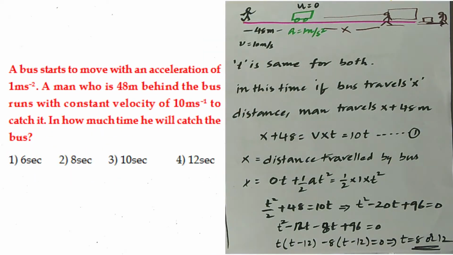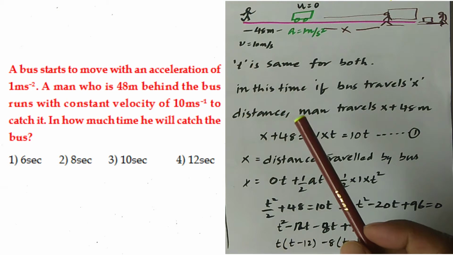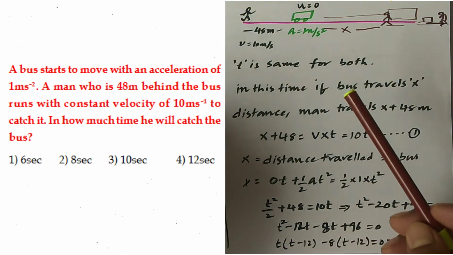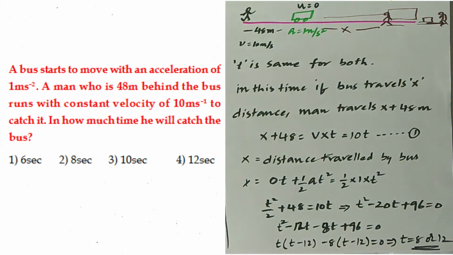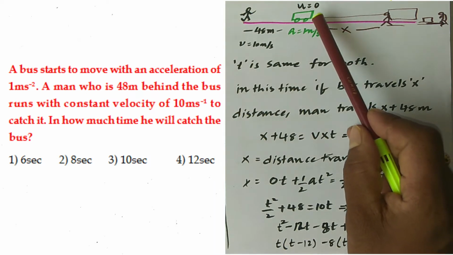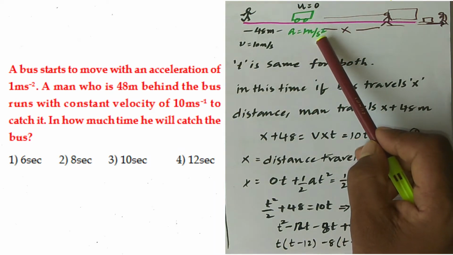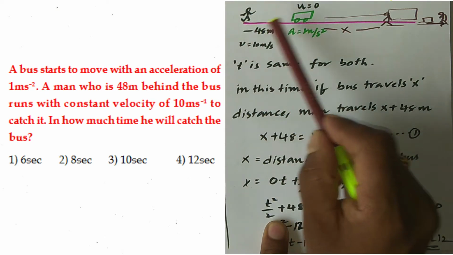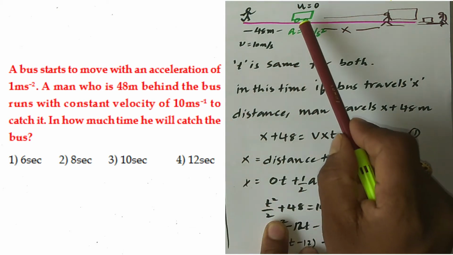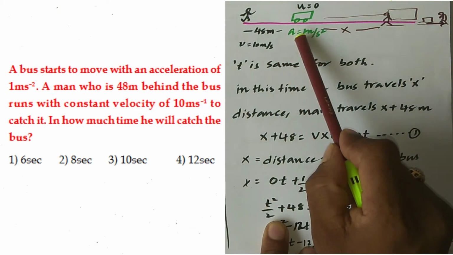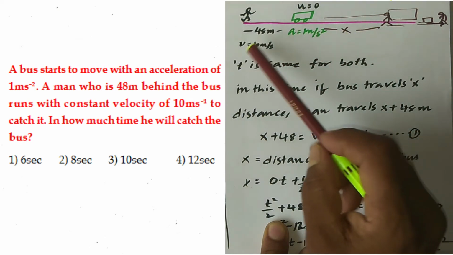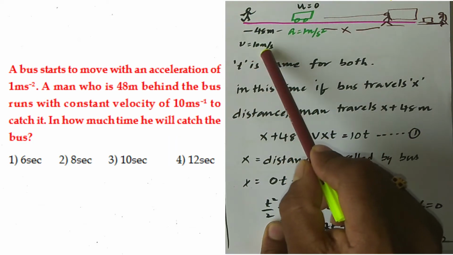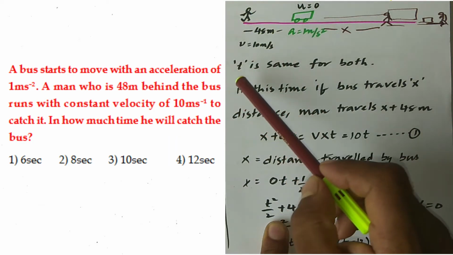This is a very interesting problem. A man chases the bus, or a man tries to catch the bus which is already ahead of him. For example, there is a bus which starts with an acceleration of 1 meter per second square, and a person who is behind the bus at a distance of 48 meters tries to catch this bus. See, this bus starts from rest and accelerates with 1 meter per second square. And what about this man? This man moves with uniform velocity of 10 meter per second and tries to catch this bus.